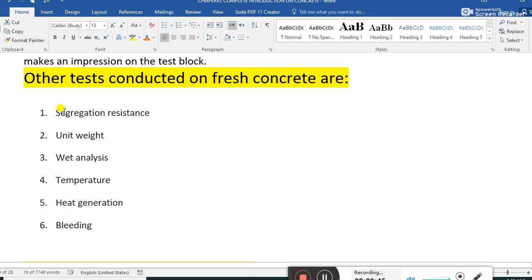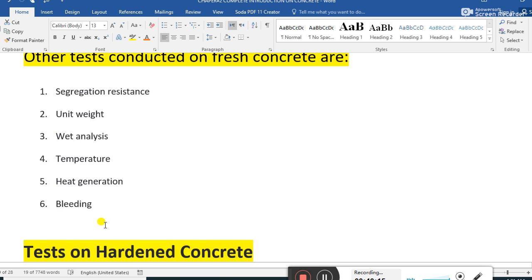Segregation. The tests for fresh concrete: segregation resistance. The fresh concrete should be segregation free, or segregation resistant. Unit weight, wet analysis, temperature. We should check the temperature of fresh concrete. Heat generation, bleeding.